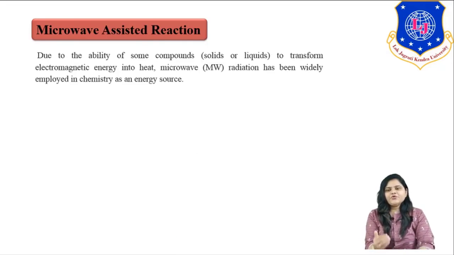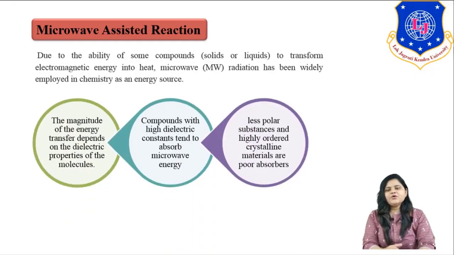Due to the ability of some components, which are solids or liquids, to transfer electromagnetic energy into heat, microwave radiations are widely used under the category of green chemistry. All components do not absorb the microwave. Some components are polar in nature, while some components are poor absorbers, or I can say less polar in nature, or have a highly crystalline structure, which does not absorb the microwave radiation, right?